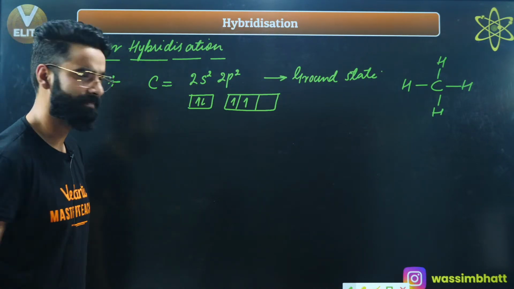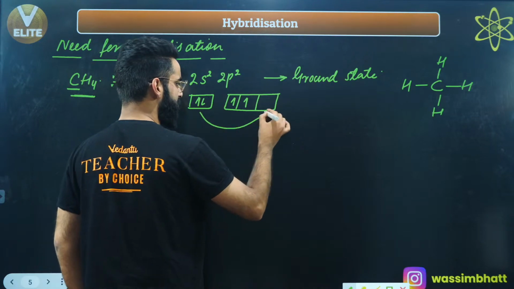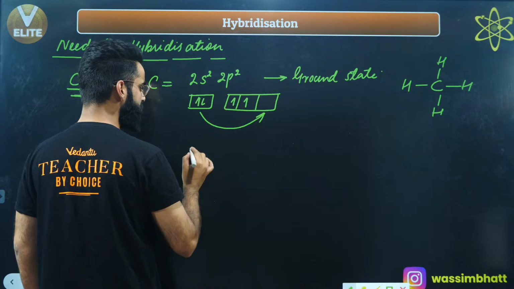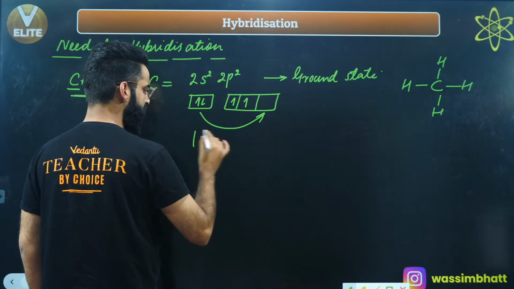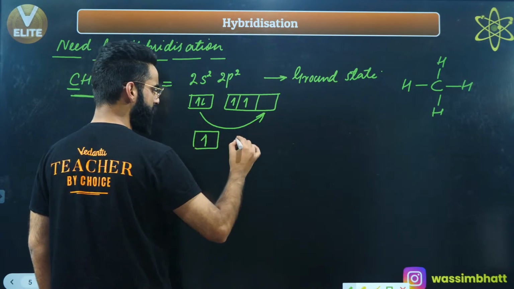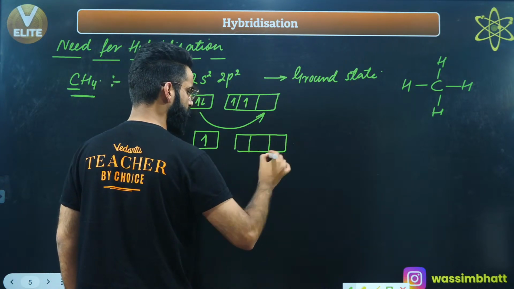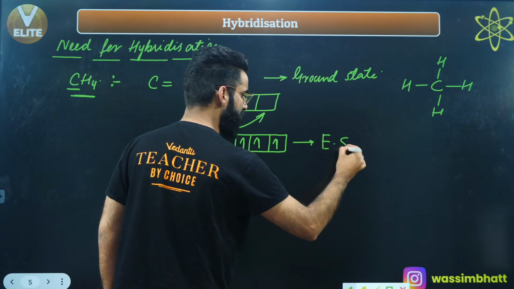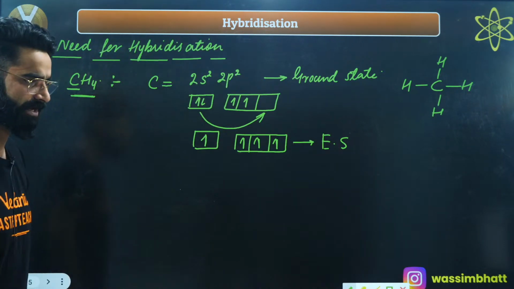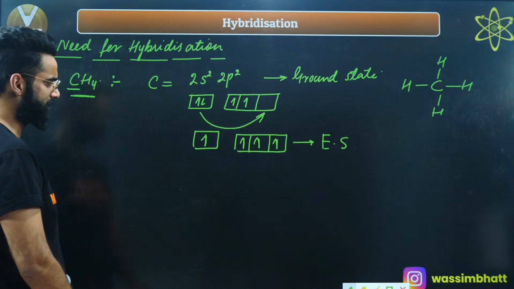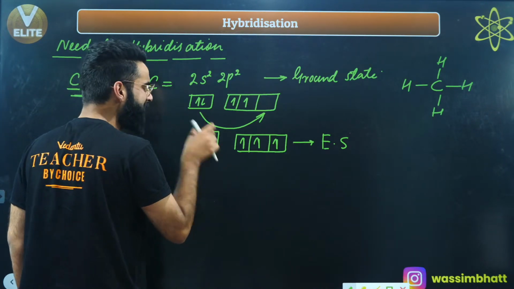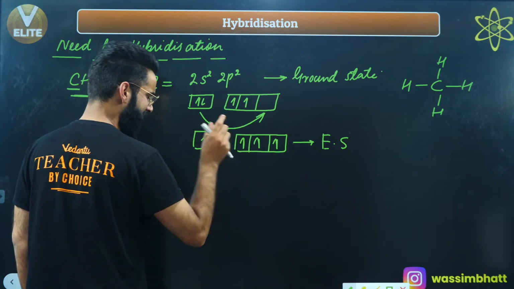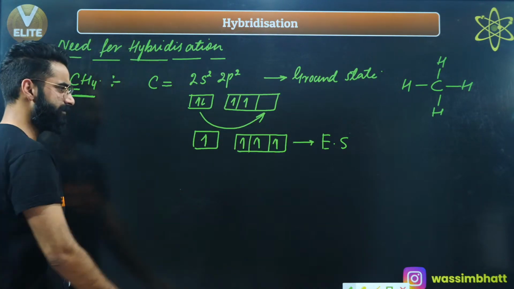So what is going to happen? Excitation is going to take place. One of the electrons from 2s will enter into 2p, right? So the configuration now becomes like this: 1 electron in 2s and 3 electrons in 2p. This is something which I call the excited state of carbon. Now guys, have a look. How many orbitals are there in the excited state of carbon containing the unpaired electrons? There are 4 atomic orbitals in carbon containing the unpaired electrons, right?